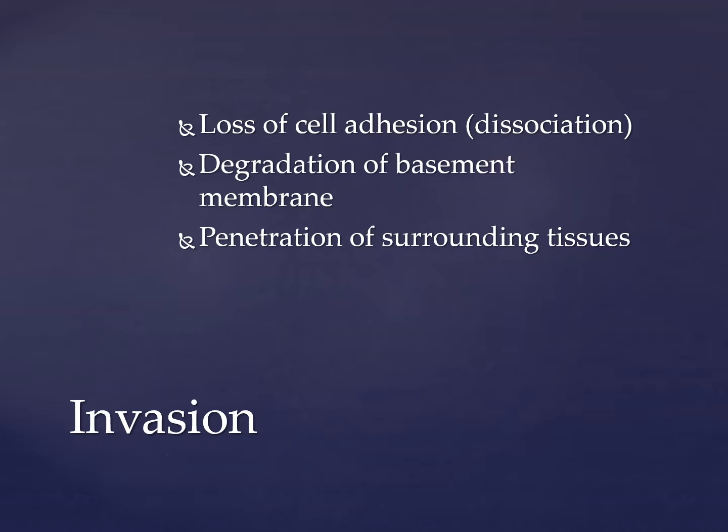At the origin of the tumor, the main goal for cancer cells is to work towards the ability to penetrate surrounding tissues. As the tumor starts to grow, there's a loss of cell-to-cell adhesion among cancer cells. As the capacity increases, cells start to dissociate themselves from the original tumor.